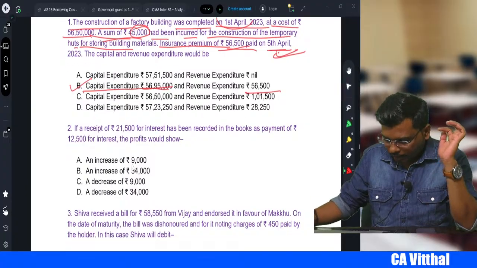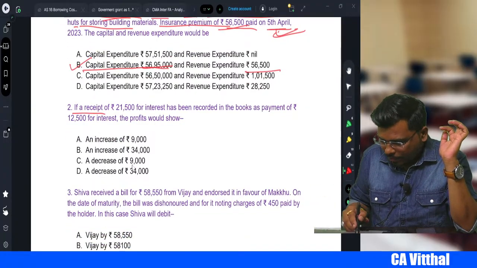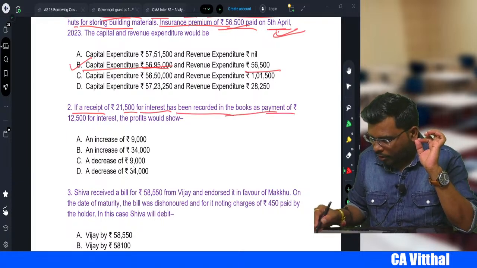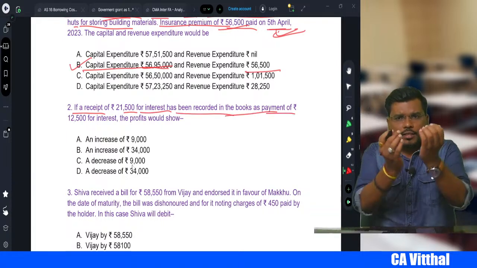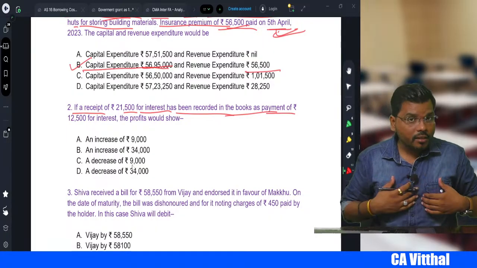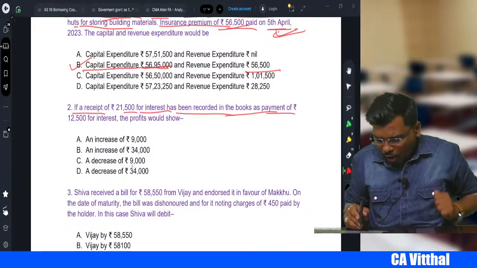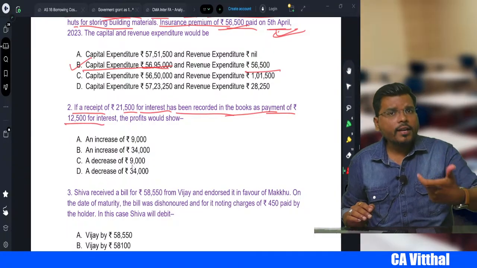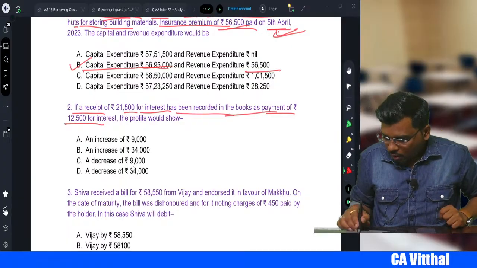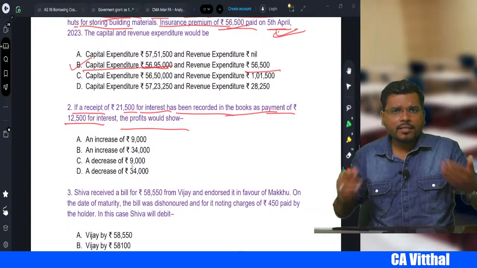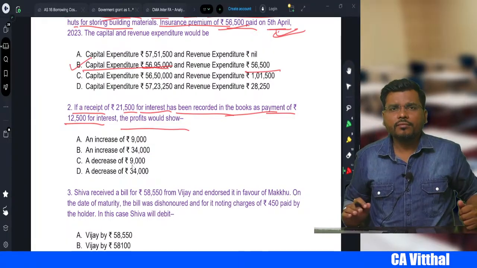Okay. Next one. If a receipt of 21,500 for interest has been recorded in the books as a payment, you receive 21,500 as interest, that is your income, but you record it as a payment. How much payment do you record? 12,500. Oh my god. That we recorded as an expense. The profit will be what, sir? If you treat income as expenses, definitely your profit will reduce.